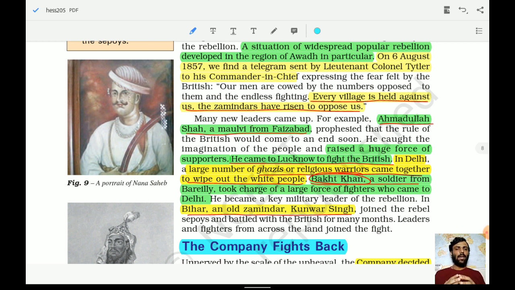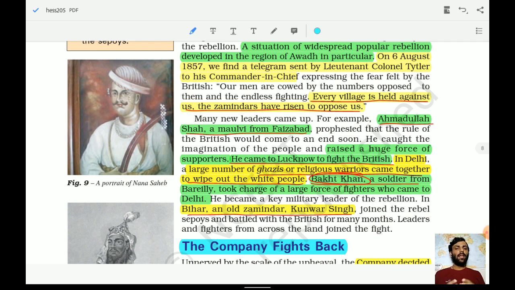Bakht Khan, remember this particular name, a soldier from Bareilly, took charge of a large force of fighters who came to Delhi. So Bakht Khan was the prominent figure who was leading. The large force of these fighters was coming from different parts to Delhi.